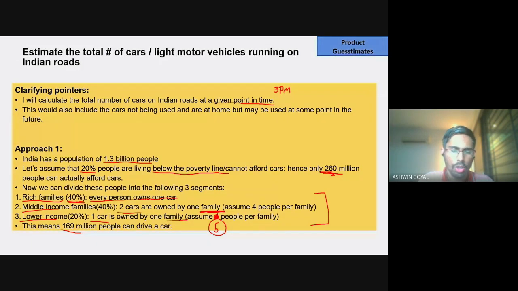Less than 18 cannot drive a car, at least legally. So we can divide it according to age groups, and greater than 70 also we don't have. We have a very small amount of population driving a car above 65 years or 70 years of age, let's say, right? So we can divide it basis the age group as well. That is exactly what's there in the second approach.